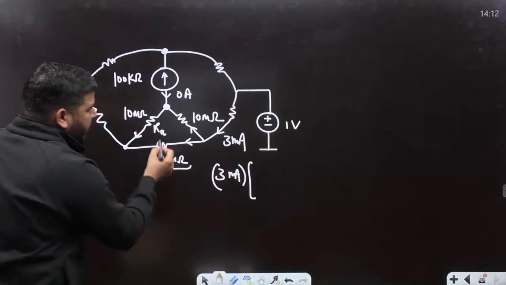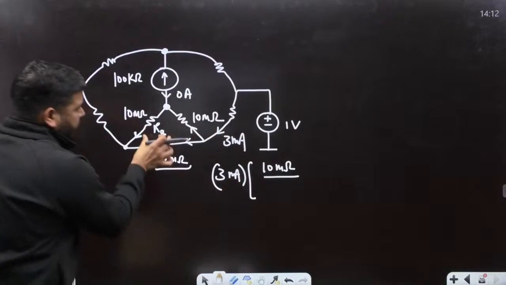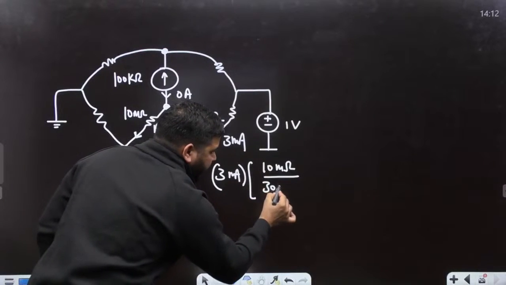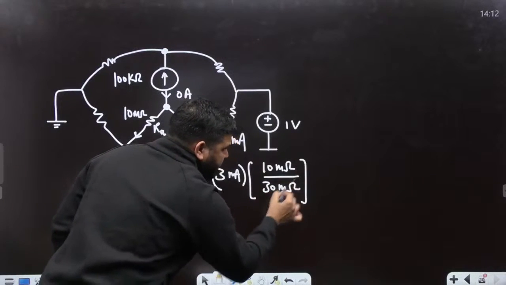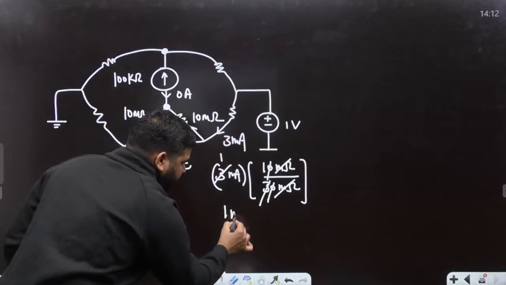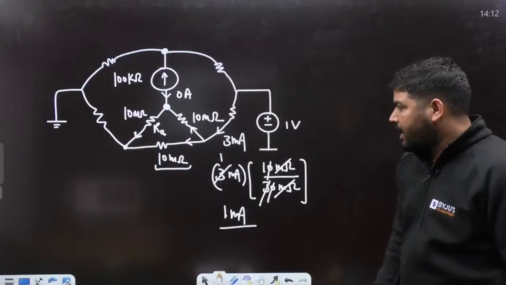So what you can do is apply the current division rule. 3 milliampere into 10 milliohm divided by the total resistance. Total is 20 plus 10, that is 30 milliohm. Now you can cancel milli with milli, and this 10 with this 30, giving 1. So the answer is 1 milliampere. Is it clear guys? Tell me, answer is 1 milliampere.